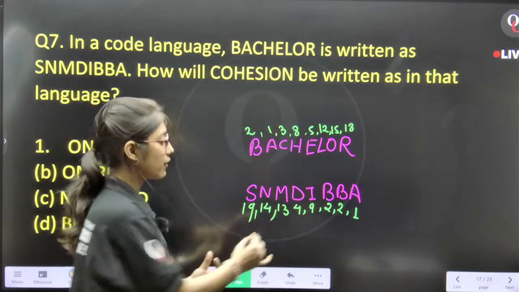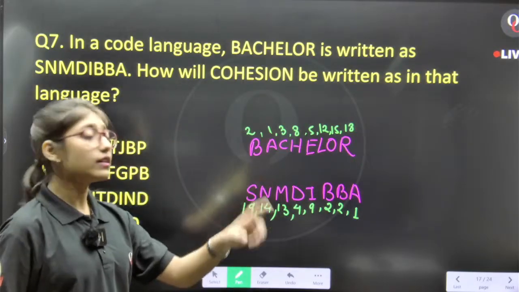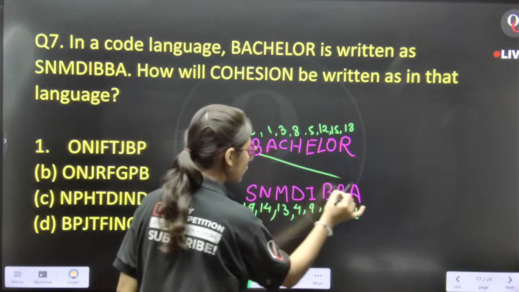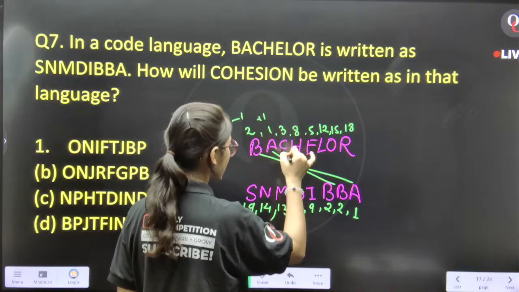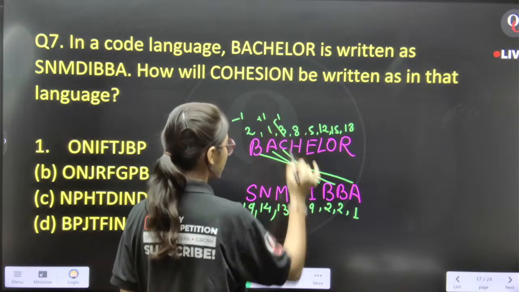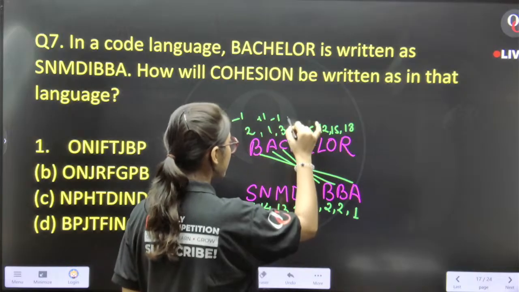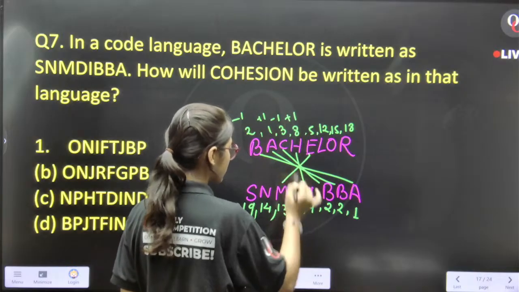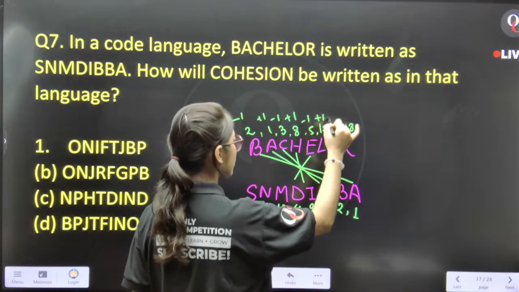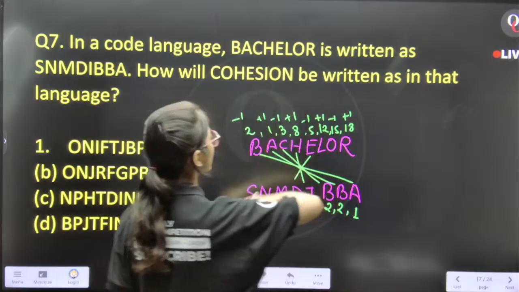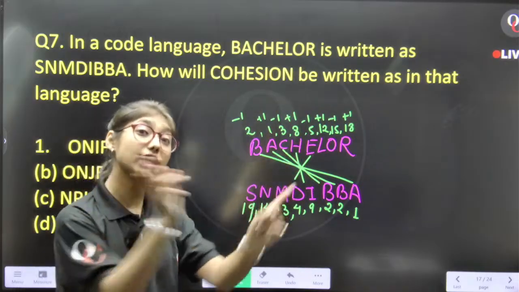In this particular pattern, you are able to identify that this one is -1, then it is +1, then -1, -1, then here it is +1, here it is -1, +1, -1, +1. So they are using the pattern -1, +1, but in a diagonal way.